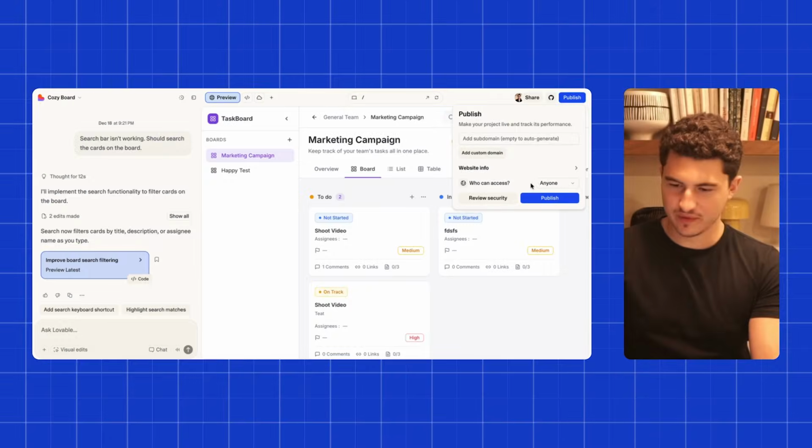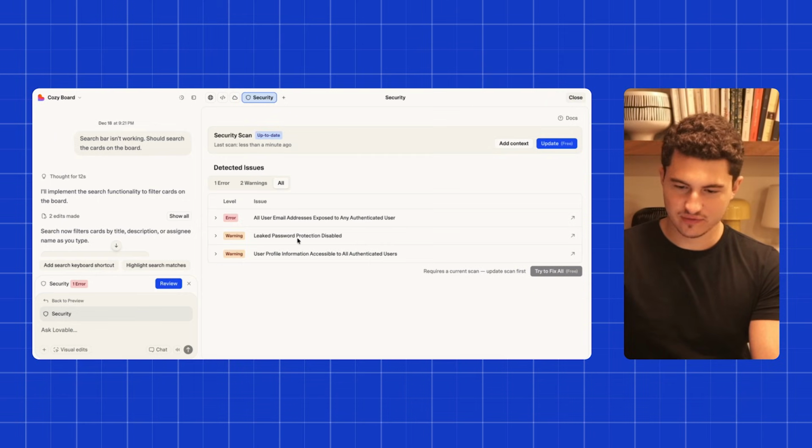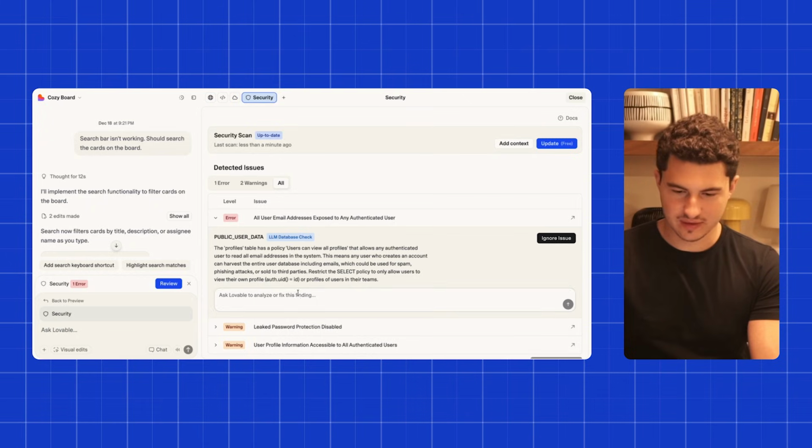So pretty simple. All we need to do is change this to, ideally, workspace, so nobody can access it. Publish. You can also do review security if you want an extra check. You can see it's found some issues, but for the sake of this video, we are just going to let these run. But if you wanted to, you just click update and it would update each one of them, or you can go one by one and tell it to fix them.